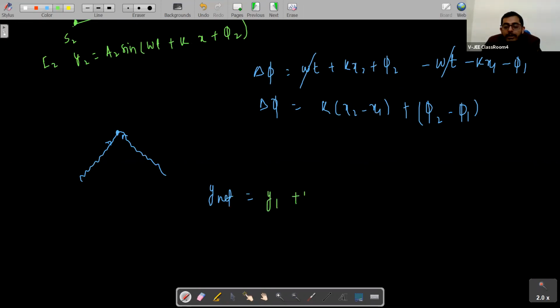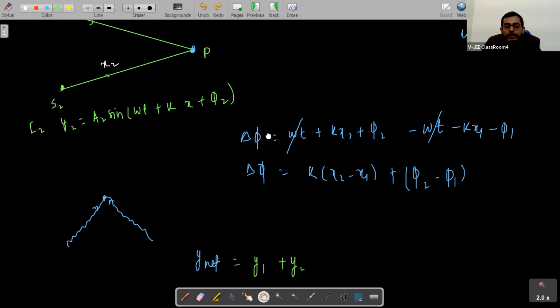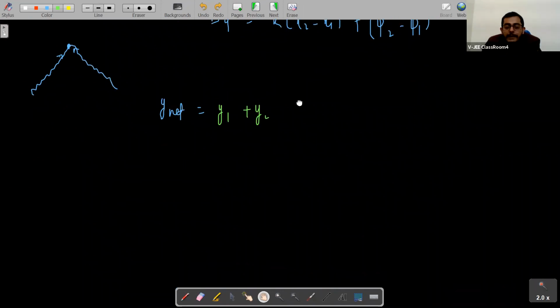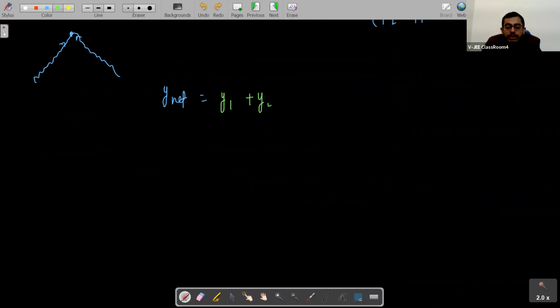Y net will be y1 plus y2 at that point. So we can put these values. Which values, students? The value of y1 at this point and the value of y2 at this point. If we put these values, what will we get? We'll get y net is equal to, what is the value of y1?